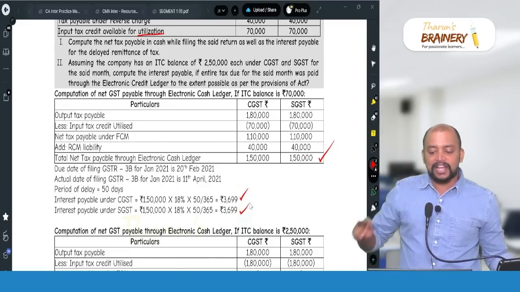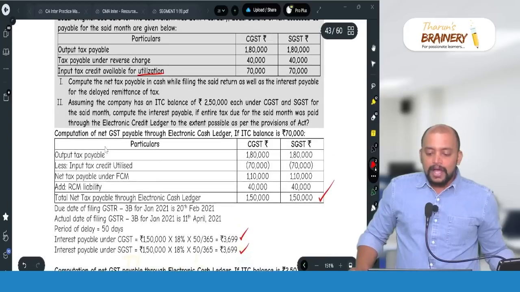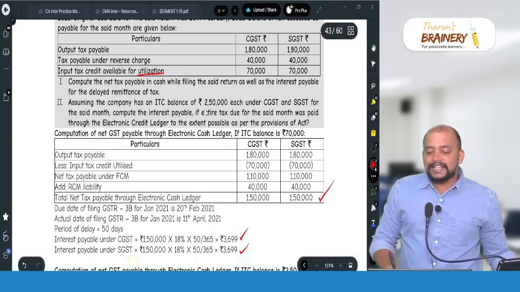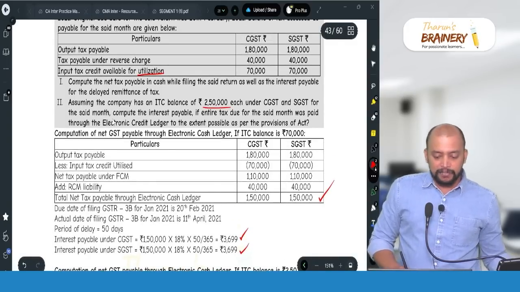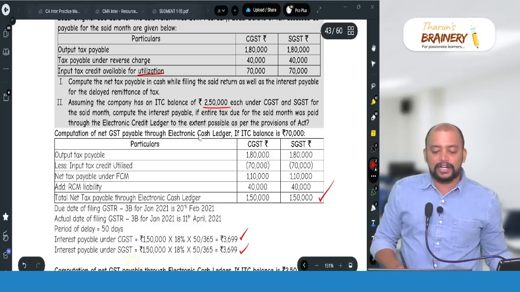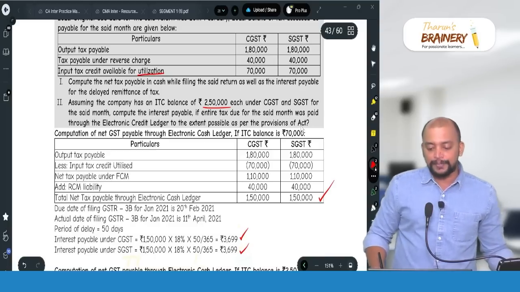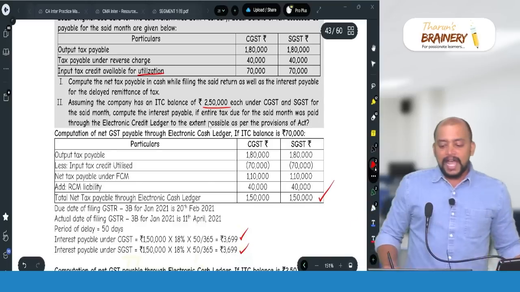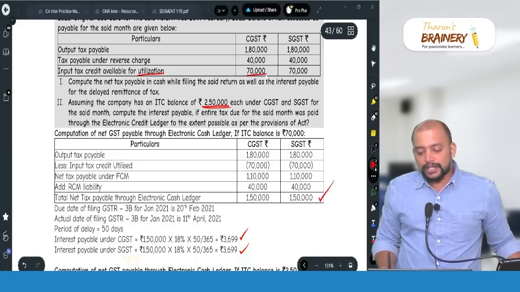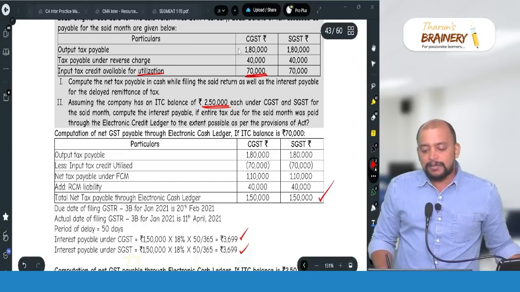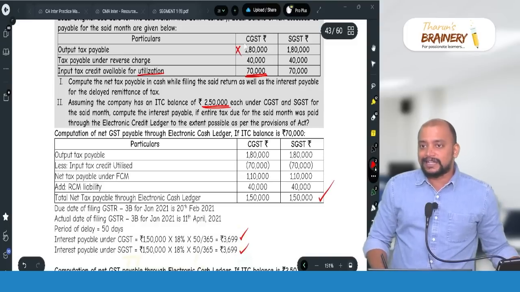3,699 on this 1,50,000. Now assuming the company has an ITC balance of 2,50,000 each under CGST, SGST for the said month, compute the interest payable if the entire tax due of the said month was paid through electronic credit ledger to the extent possible. Now they have 2,50,000 and even 70,000. So fully their FCM liability they can pay using credit ledger.